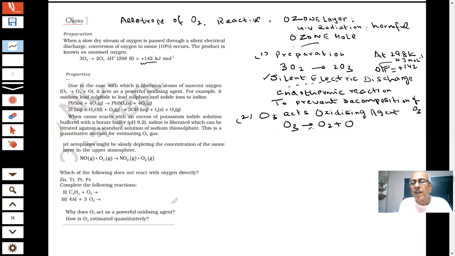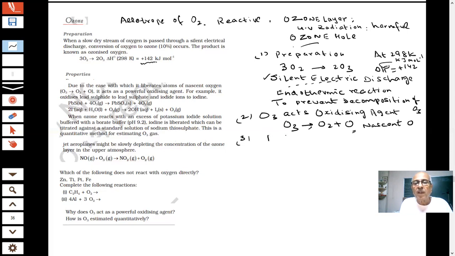It will break to give oxygen and nascent oxygen. So it is giving us nascent oxygen, therefore it acts as an oxidizing agent. And we have shown the important reactions. Sometimes in the paper they'll ask you to give the reactions in which ozone acts as an oxidizing agent.